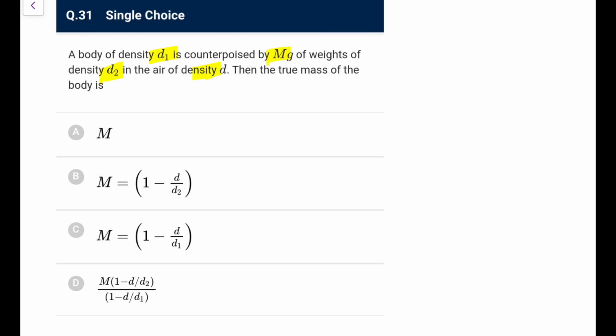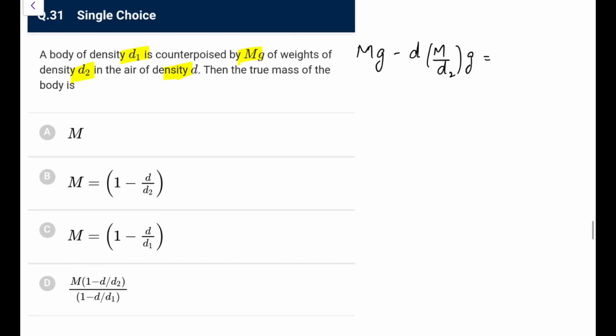The effective weight is mg minus the buoyant force. So mg minus d times the volume, which is m upon d2, into g, is the force being balanced. It is balanced by the body, which has density d1. Let the body mass be small m, so mg minus d into m by d1 into g.